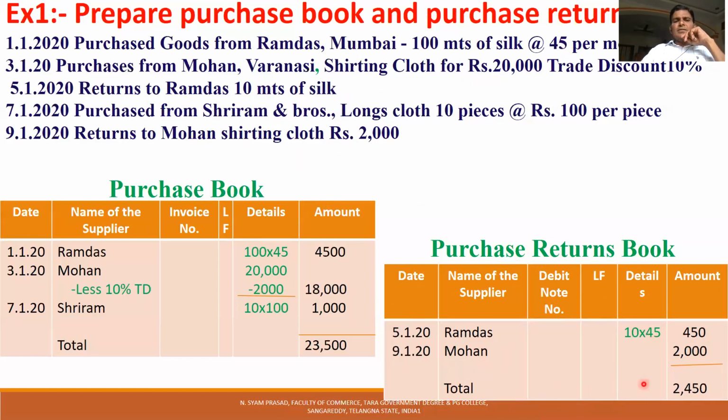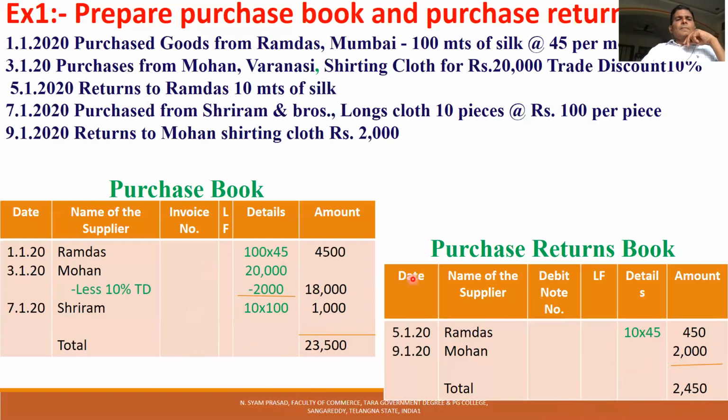From the purchase book, the total of 23,500 is transferred to the purchase account. So the purchase account is debited with 23,500, and the purchase returns account is credited with 2,450. This is about the purchase book and the purchase returns book.